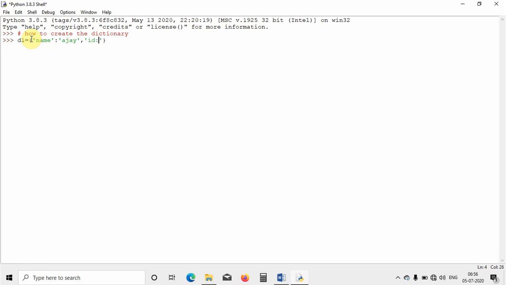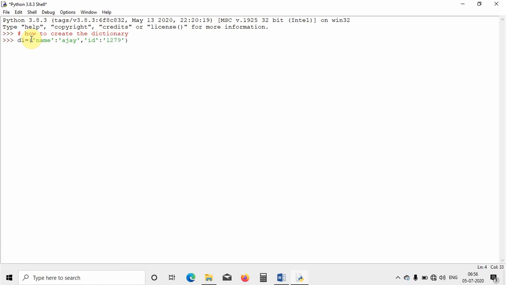I have to come out of the single quotes, and then I will put the colon, then I will write the id. Let me take a random number.